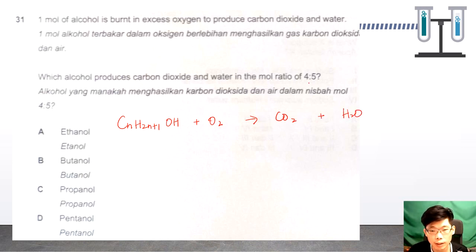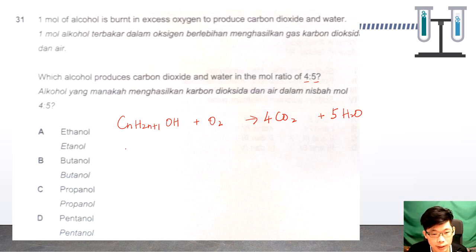As mentioned here, the ratio is 4 to 5, meaning 4 moles of carbon dioxide and 5 moles of water. In other words, we can get some info directly from here. For 4 carbons, we replace n with 4.